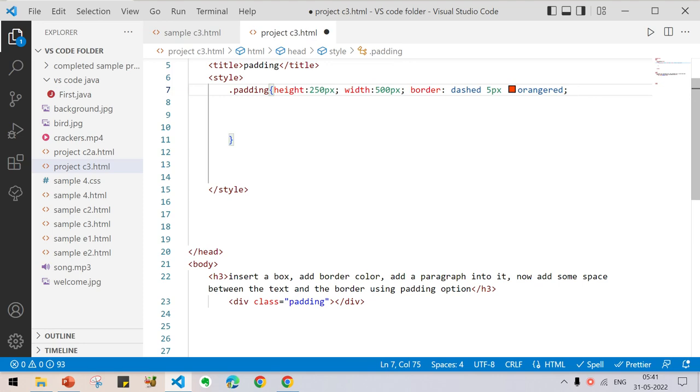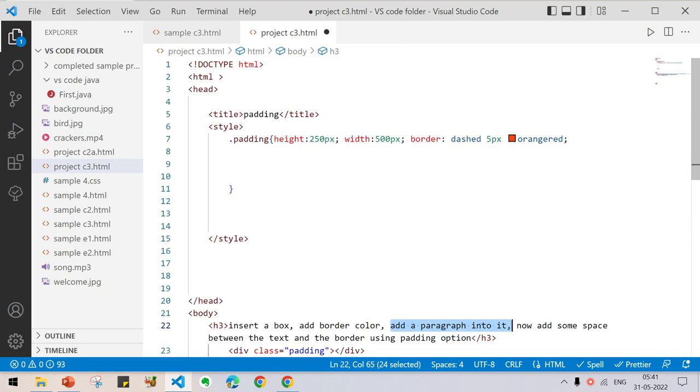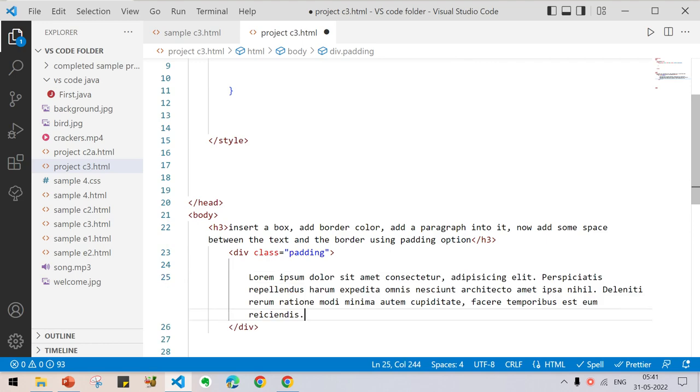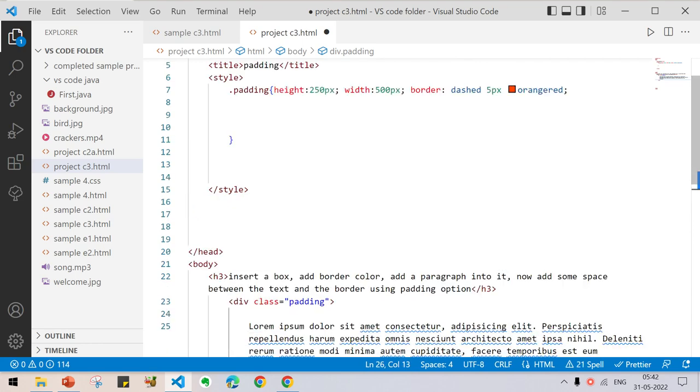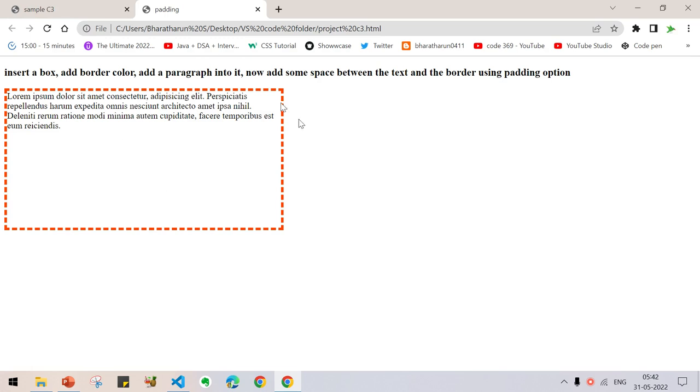Next thing, add a paragraph into it. How to do that? Inside the div, we should add the paragraph. Give lorem, enter, and you will have a paragraph. Then press Ctrl S and go back to your web page and see how it works. Project C3 is my file. Double click on it, and you see a paragraph here with the border covering it.